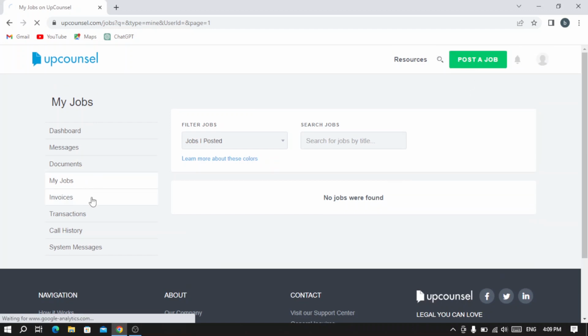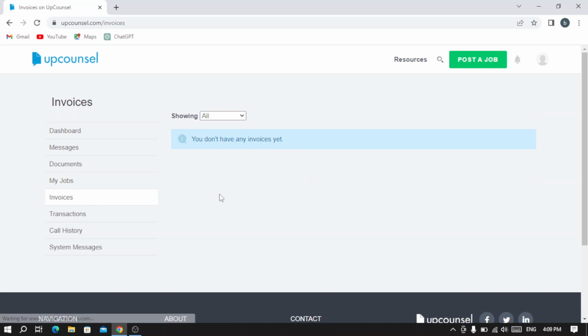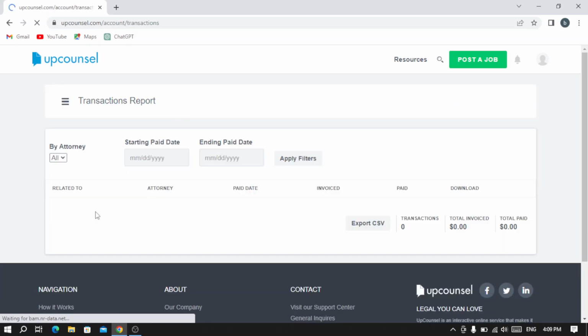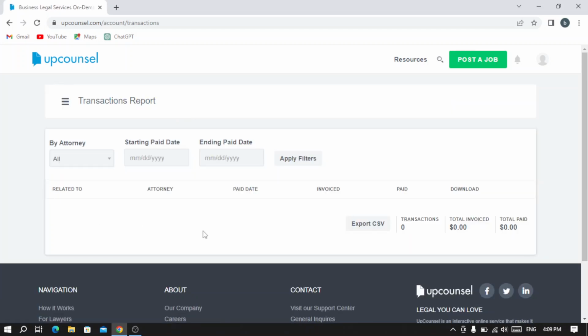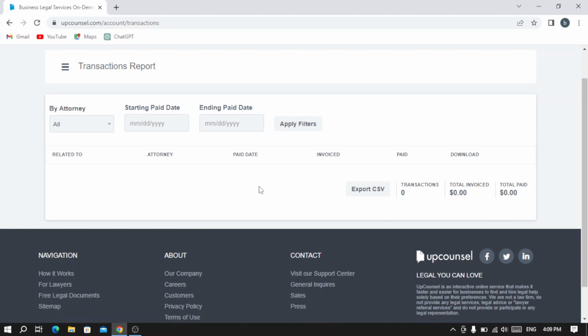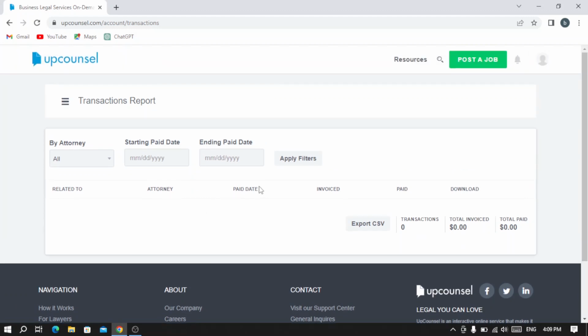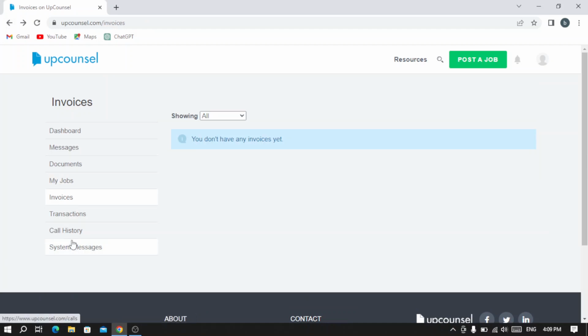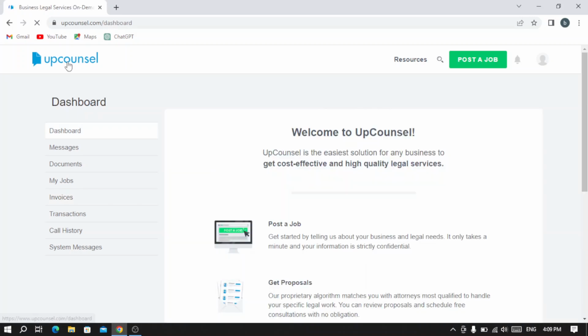Here we have our invoices, and as you see also we don't have any invoices yet. And here we have the transactions. So here you're going to see the transactions that you made and the payments that you made. And here we have our call history and our system messages. So let's go back to the main page.